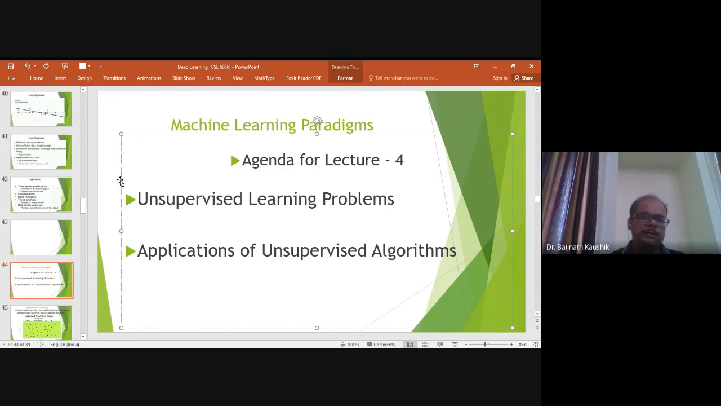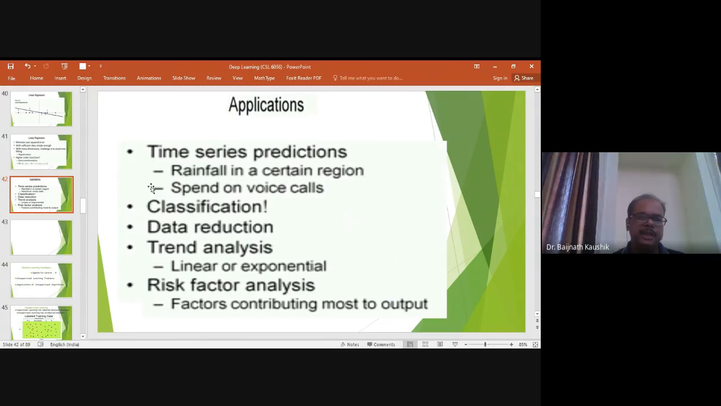So in the previous lecture, in the lecture 3, I have discussed about some of the application of supervised learning problem, that is regression algorithm, and I have discussed about time series prediction. So in time series we are actually interested in knowing about the prediction. Say for example, I'm interested in knowing how much rainfall will occur in a certain region, or how much a person will spend on voice calls.